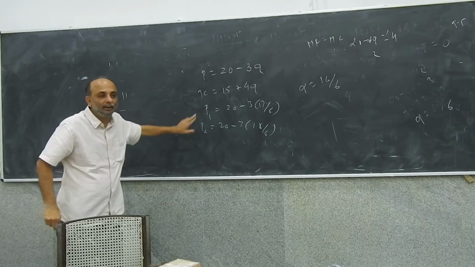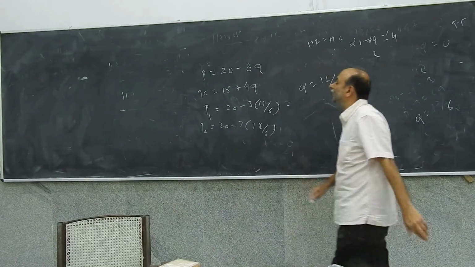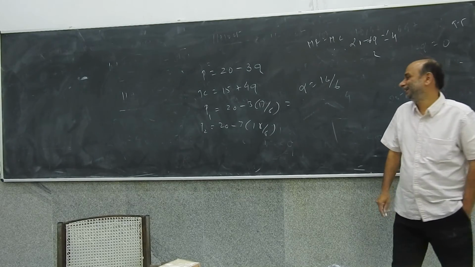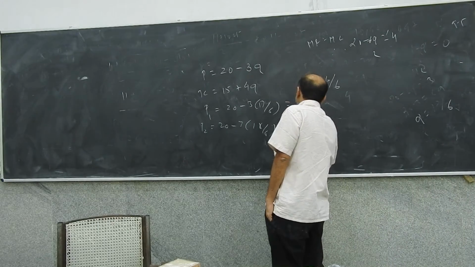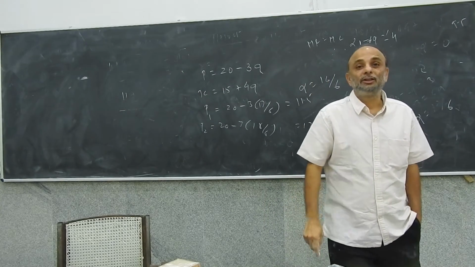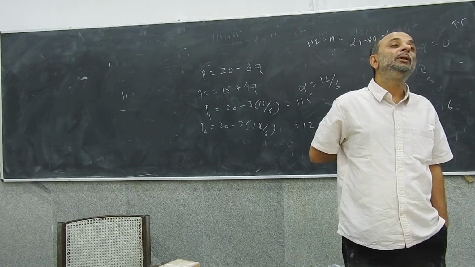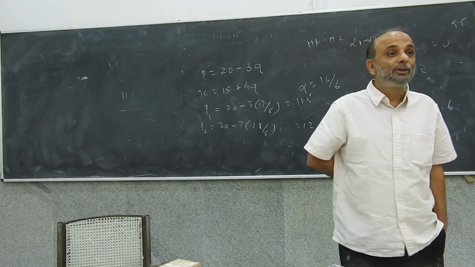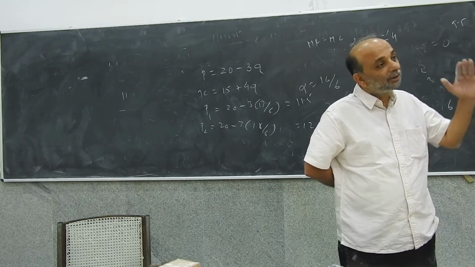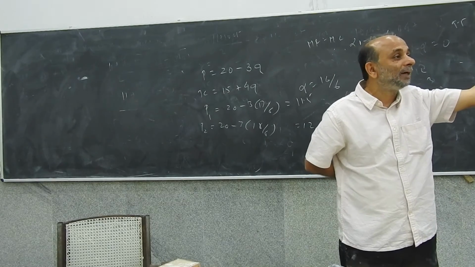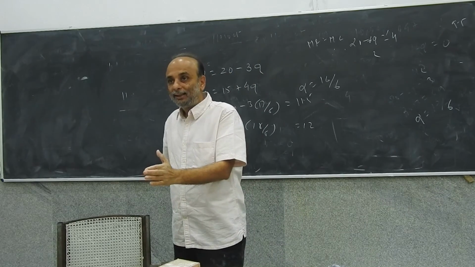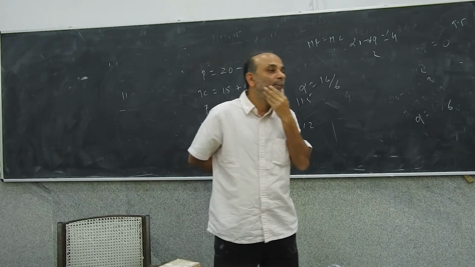So what was P1? If those with calculators can tell me what P1 was. The second one is 12. This is 12. The other is 11.5. So price has gone up by 0.5 units. So has the monopolist been able to push the entire tax on to the consumer? No. The 1 rupee cost has increased, and 50 paise of that he has passed on to the consumer. Price has gone up by 50 paise. The monopolist has borne 50% of the tax.